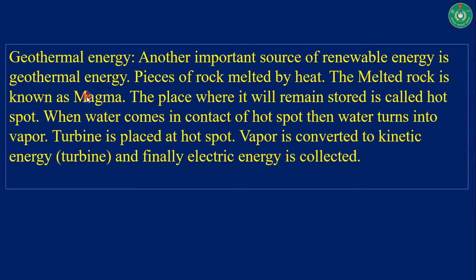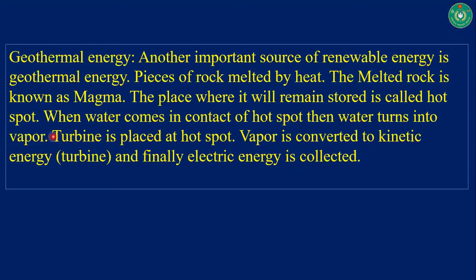Okay. Next, geothermal energy. This is a very important renewable energy. Pieces of rock melted by heat are preserved inside our land, or earth. The melted rock is known as magma. The place where it remains stored is called a hot spot. When water comes in contact with a hot spot, the water turns into vapor, and it is a very difficult task for us to find the hot spot.